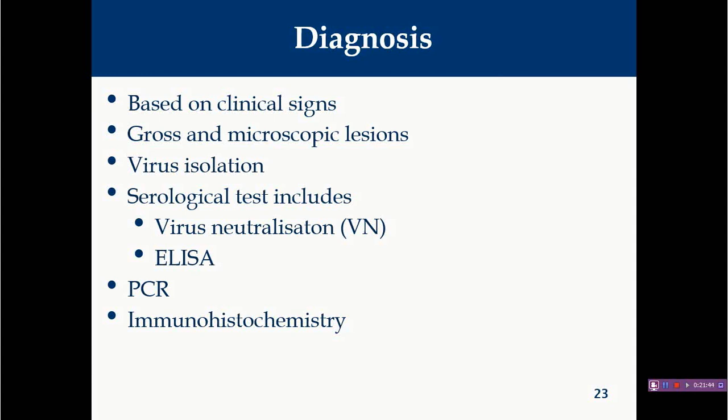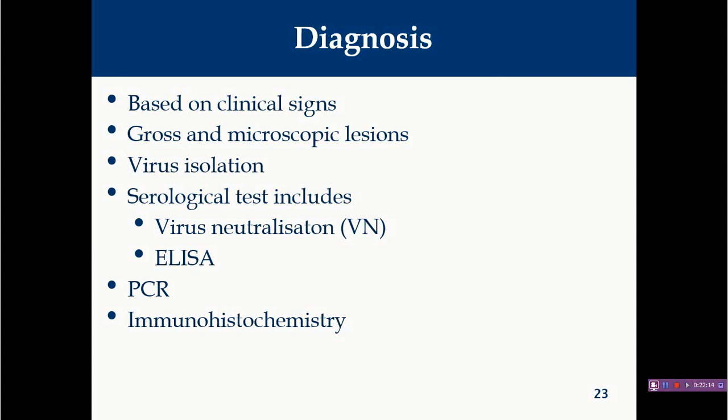Regarding gross lesions, whenever you open the carcass and find hemorrhages in different parts of the body, particularly skeletal muscles, as well as severely pale bone marrow and atrophy of the thymus, they are suggestive, or many a time you can say confirmatory, of chicken infectious anemia virus. Microscopically, you will find a variety of lesions, but most importantly you will also find intranuclear inclusion bodies, which are also indicative of this disease.